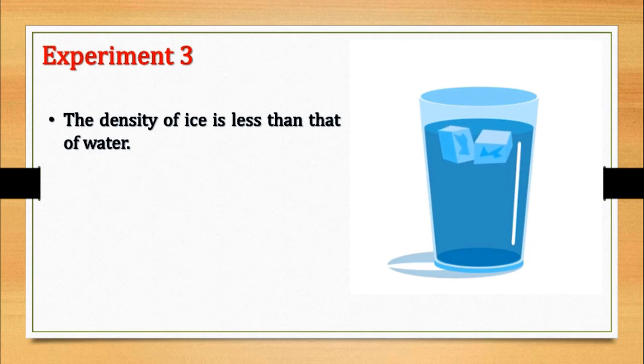Again I repeat, ice is lighter than water, and when water freezes to form ice, it becomes lighter than the original liquid. When water freezes, that is when it transforms into a solid state, its volume increases. So, the density of ice is less than that of water.